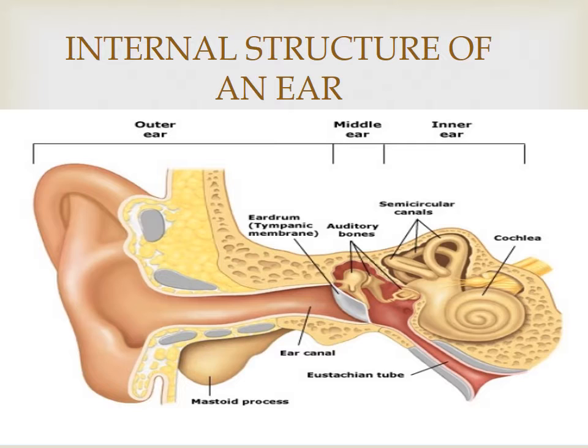The receptors in the inner ear transmit this sound message to the brain. Understand? The fluid is there in the cochlea, and the fluid vibrates due to the sound waves.